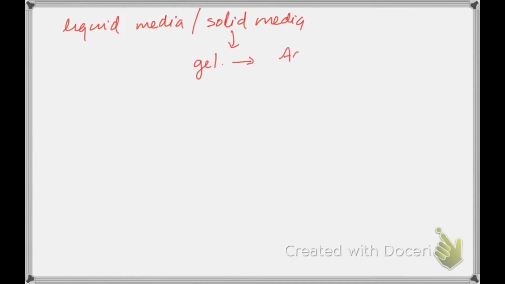After adding all the ingredients, we mix it very well. We may decide whether we need liquid media or solid media. If it is a solid media, we need to add some substance to make them gel. A very common substance used in the medium to make them semi-solid is agar. This agar is obtained from a red algae, the Gelidium amansii.